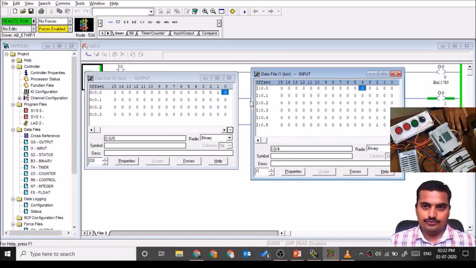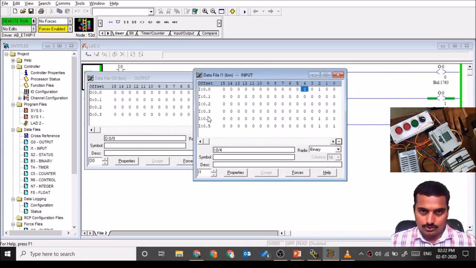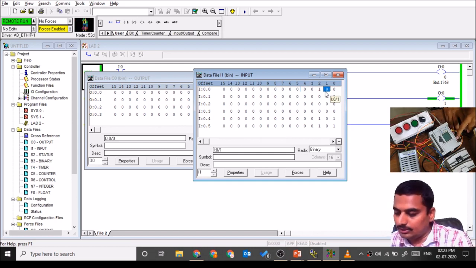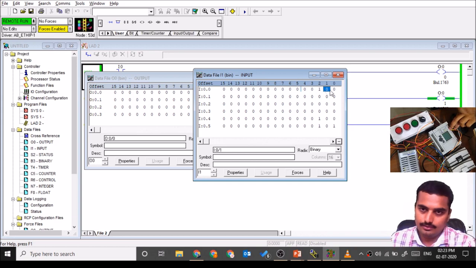So here is our software. Here is our input data table. These inputs are allocated a particular pin like this. This I:0.0/0 is the first pin, then I:0.0/1 is the second pin, likewise. If the signal is available at this pin, then this will show 1.